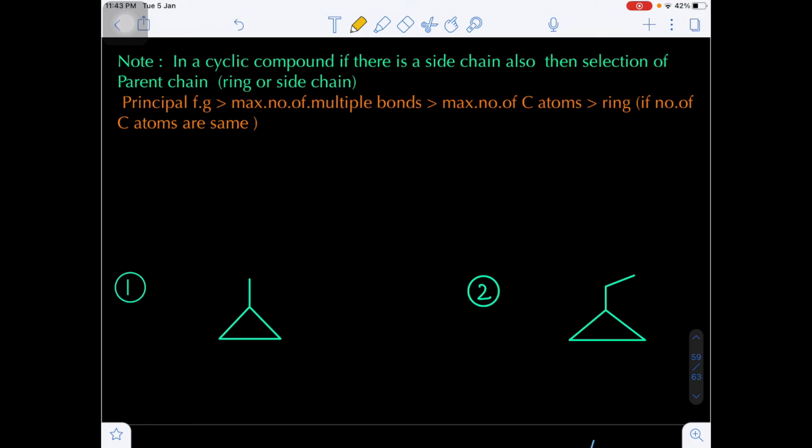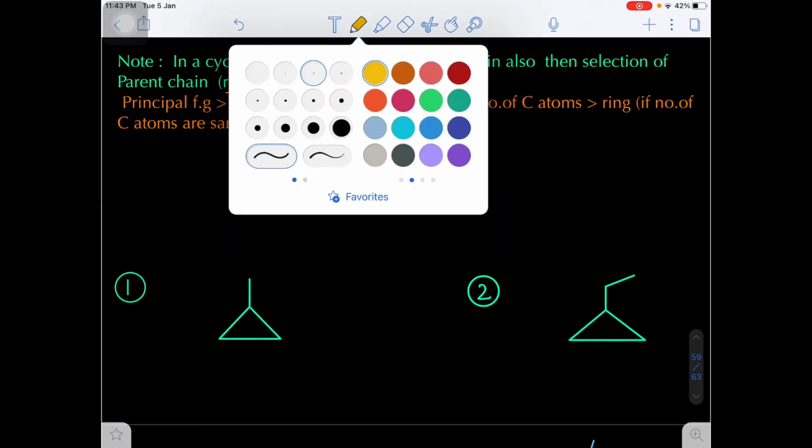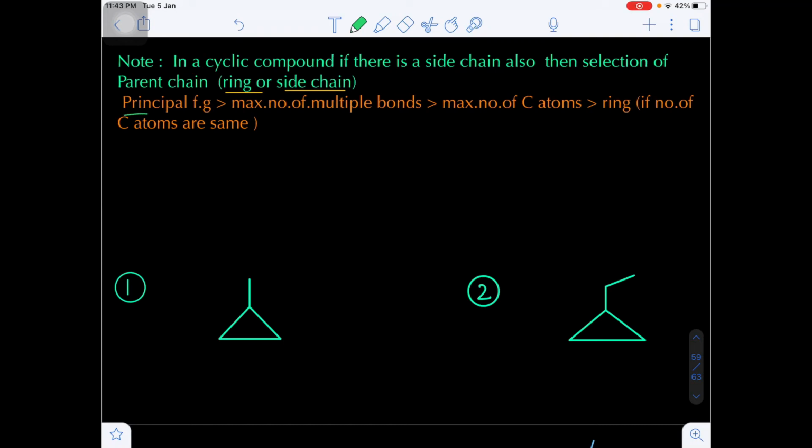Now here in cyclic compounds, if a side chain is also present, how do we select the parent chain? Whether the parent chain will be the ring or the side chain, how can we decide? With the help of the following order. First of all, identify the principal functional group. If the principal functional group is present in the ring, the ring must be the parent chain. If the principal functional group is present on the side chain, the side chain must be the parent chain. If the principal functional group is not there, then see the maximum number of unsaturation, that is the multiple bonds, where double bond and triple bond locations are present. That is taken as the parent chain.